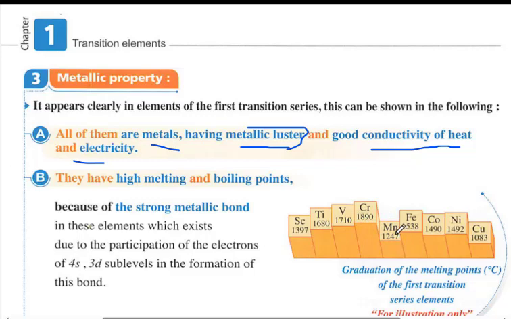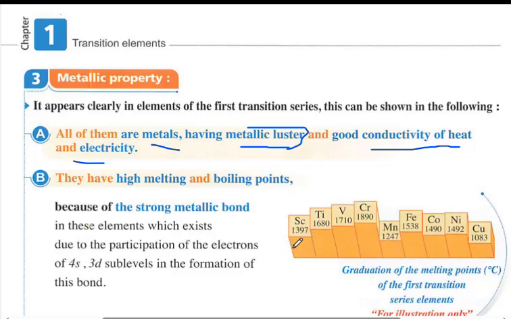But in manganese, the attraction force between the two 4s electrons and the 5 electrons in the 3d is very high, so they do not participate properly in formation of the metallic bond. So in general, the melting point is higher than 1000.